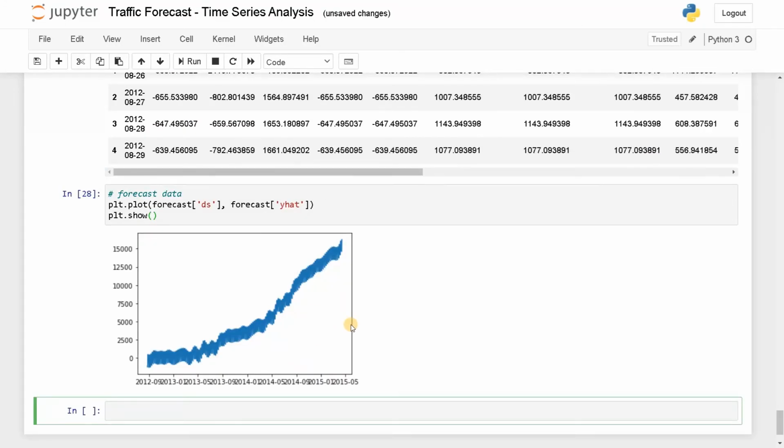So I think that's it, guys. We have analyzed the data set and made a forecast according to the time periods of our wish. So you need to do some hyperparameter tuning in order to improve the accuracy of this particular model. Apart from this, there are other models like ARIMA and LSTM. We can also use those, and the accuracy could be higher or lower. It also depends on the analysis you are going to do.